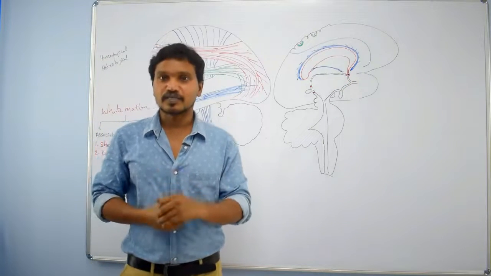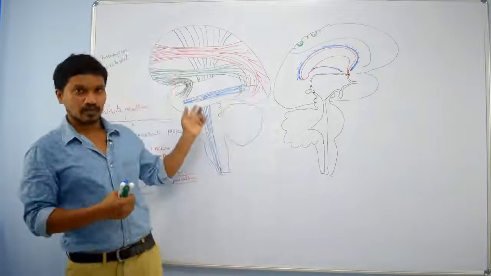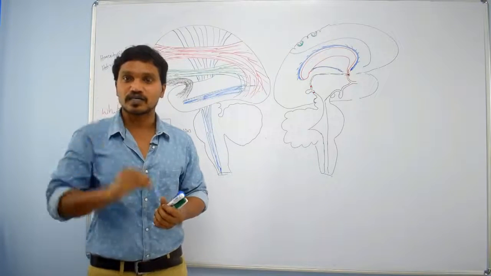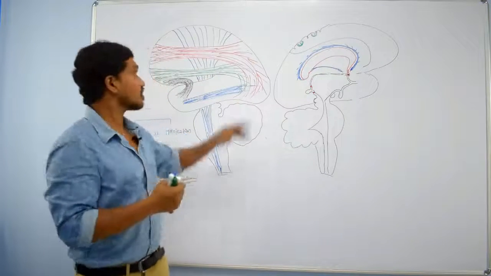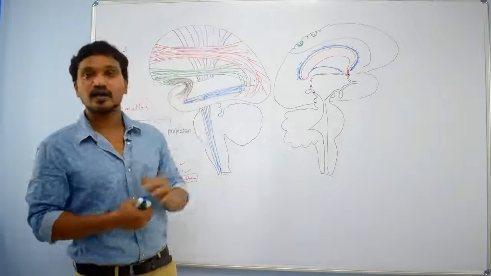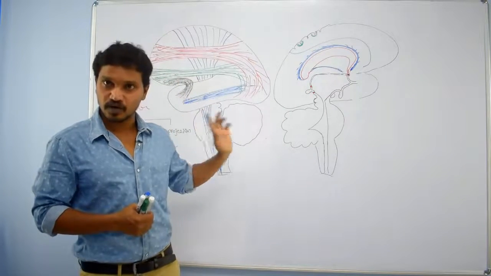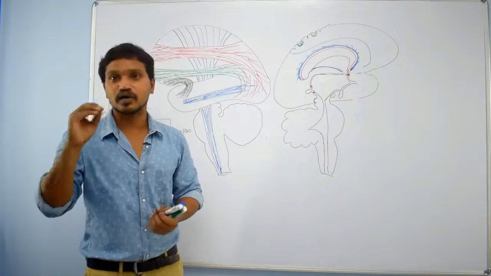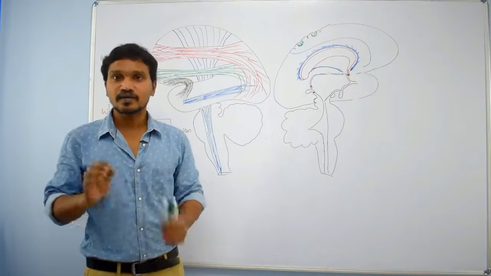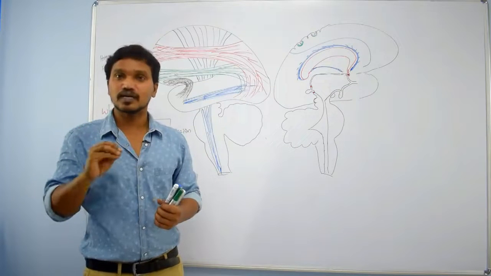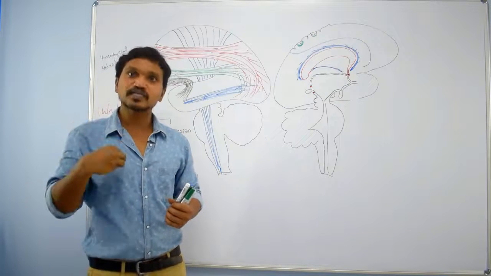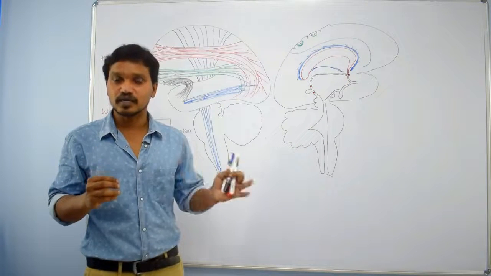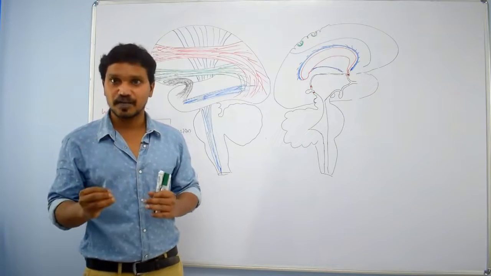If the projection fibers connect the neocortex, those fibers are the corona radiata and internal capsule fibers. Corona radiata and internal capsule fibers connect the neocortex, right? Then some projection fibers connect phylogenetically old cortex, that means allocortex. Examples for those fibers are the fornix and fimbriae.